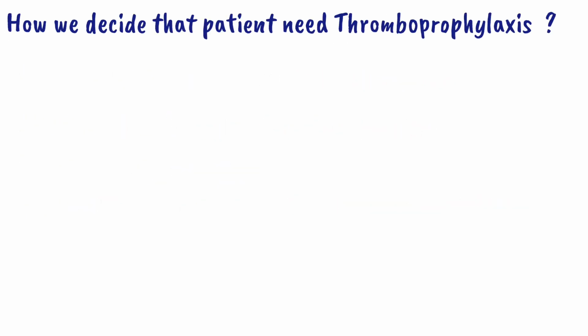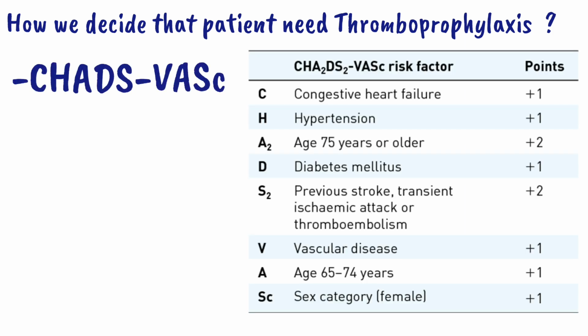Now the second question arises, how will we decide which patient needs a thromboprophylaxis? So for that we use the CHA2DS2-VASc score system. In this system, there are different disease conditions which contain 1 or 2 points. On the basis of it, we decide which patient needs a thromboprophylaxis.